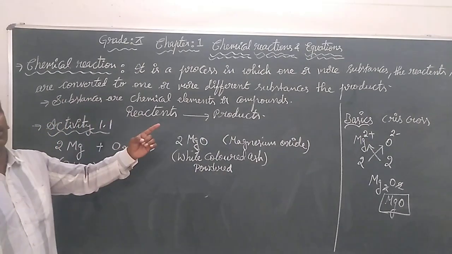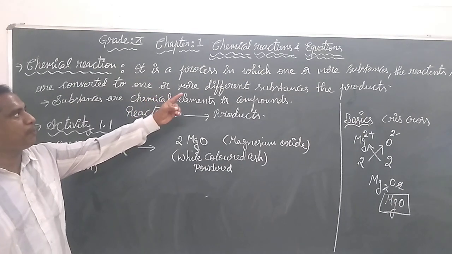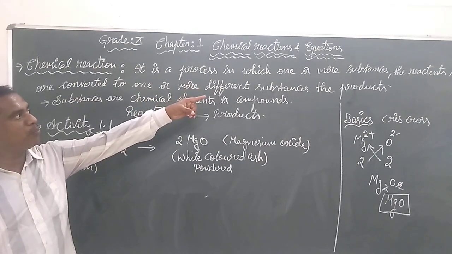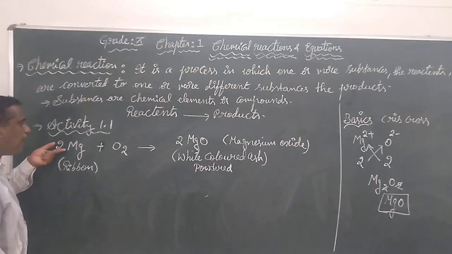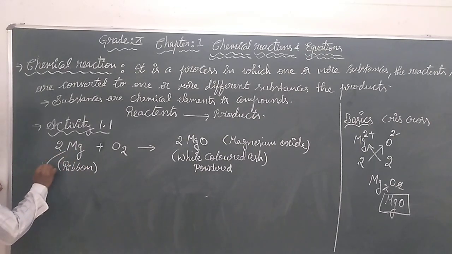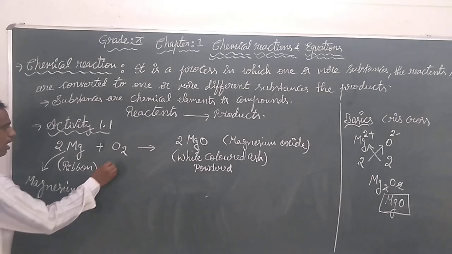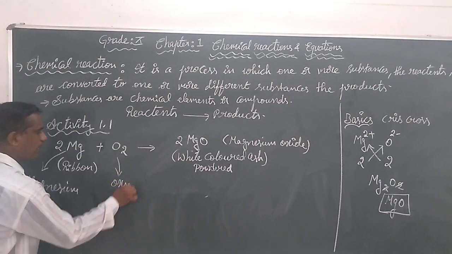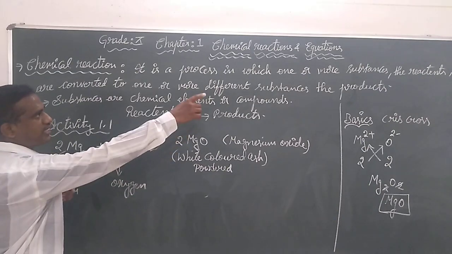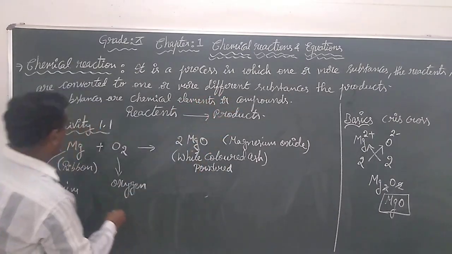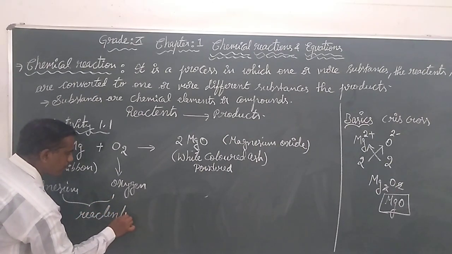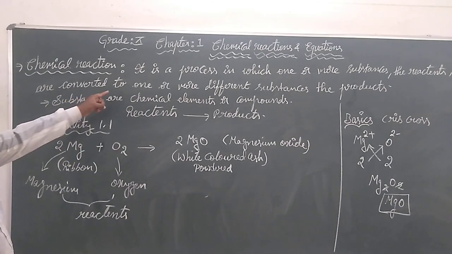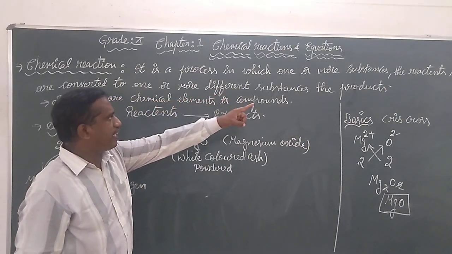Because we know the definition that a chemical reaction is a process in which one or more substances are converted into one or more different substances. Here, the magnesium in the form of ribbon is going to react with oxygen. These we can call the initial reactants.